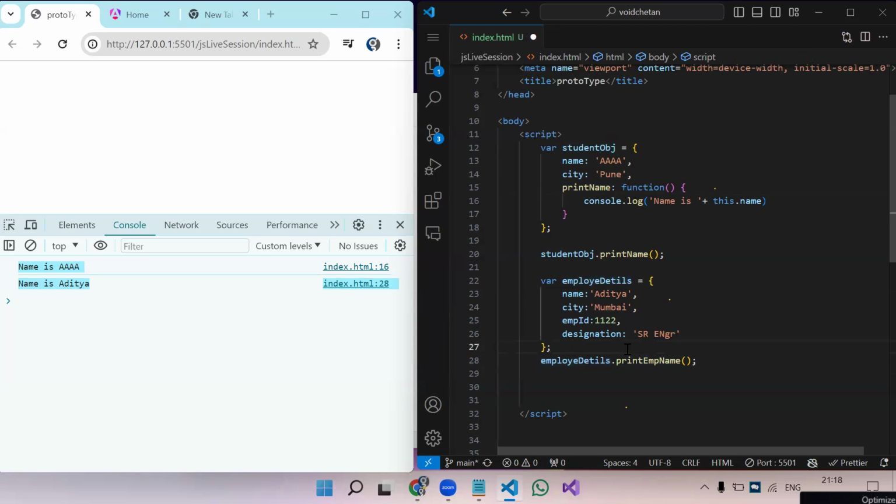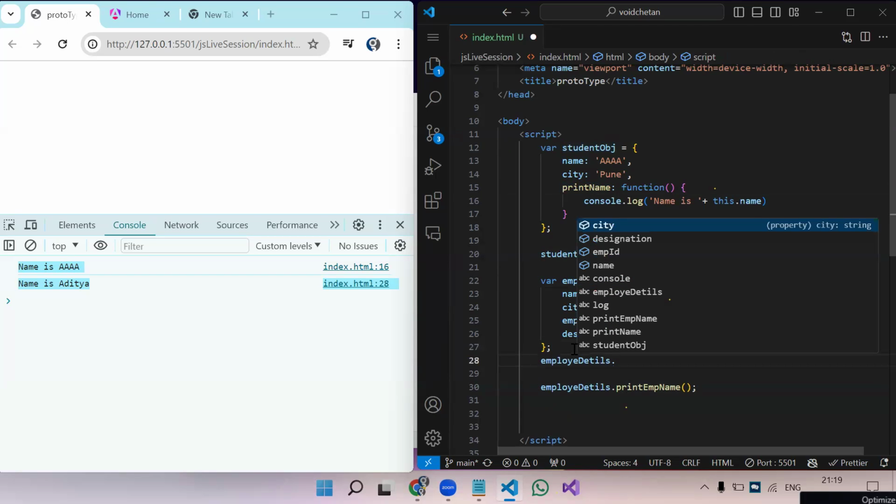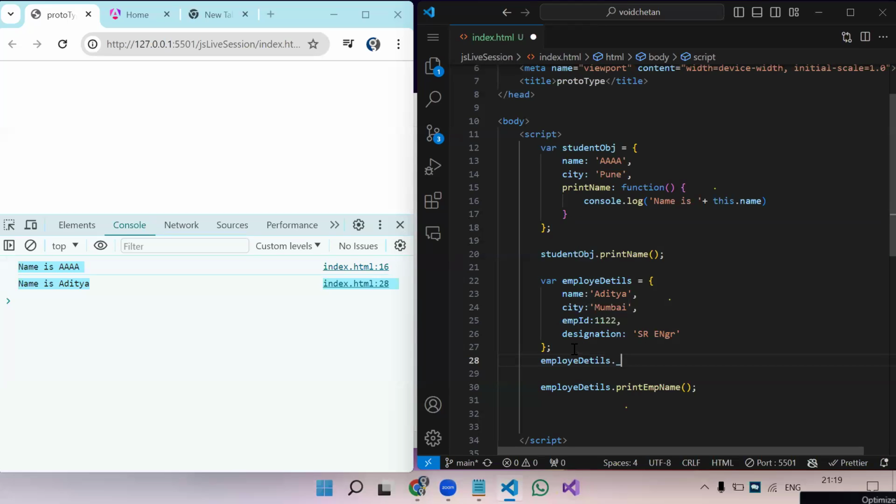I can make use of this print name function with this object also. So how do we do that? For employee details, we need to assign the prototype of the student object. So employee details dot. Now, how do we change the prototype? Here comes the proto word: underscore, underscore, proto, again underscore, underscore. This is how we change the prototype of a particular variable. Now, what do we need to assign? This.